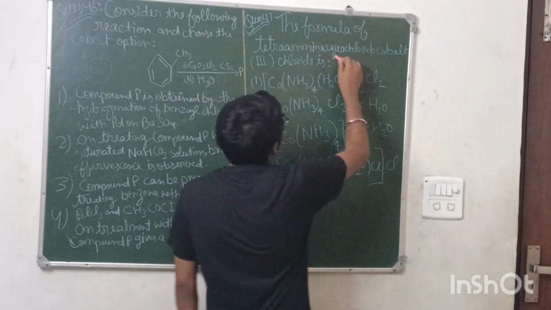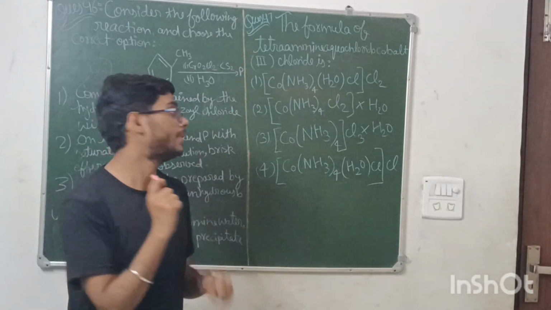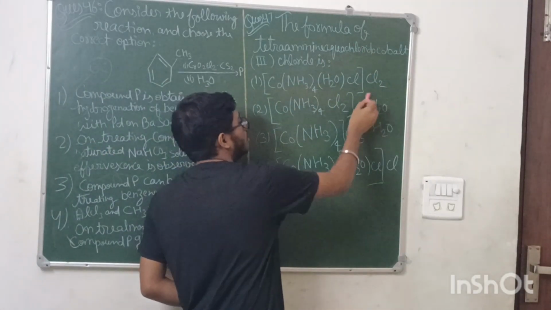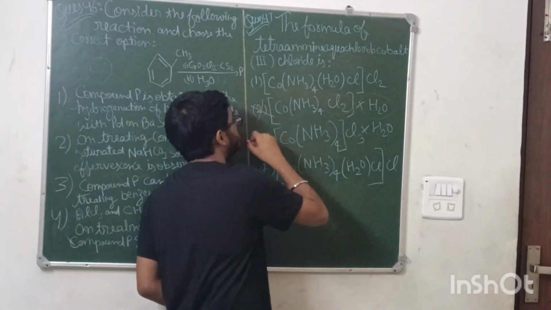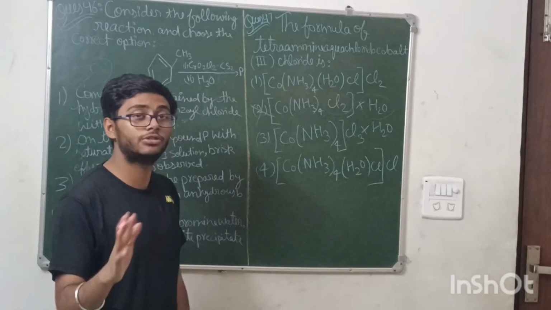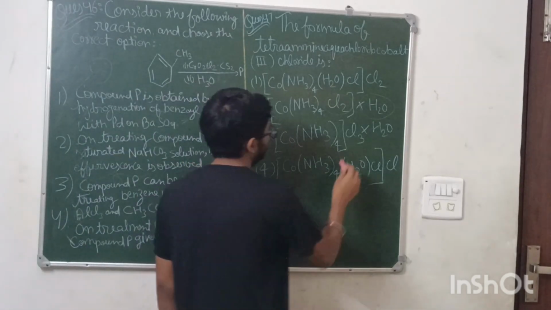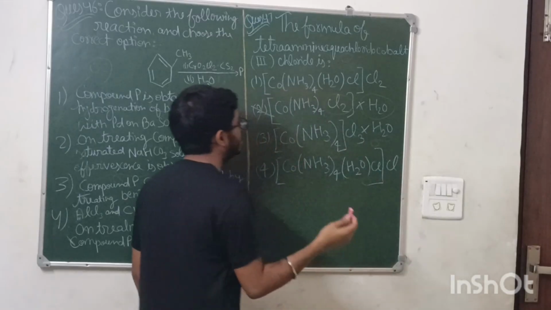Aqua chlorido arises when chloride and aqua both come in the same bracket. H2O should not be outside and chlorine should not be inside. Means this option is already cut. Aqua chlorido means H2O and Cl should be in the same bracket. See, this can be an option, this can be an option. Okay, we have eliminated one option.